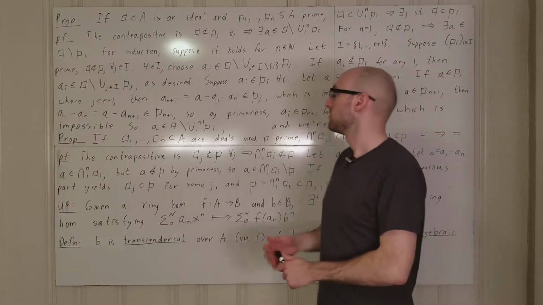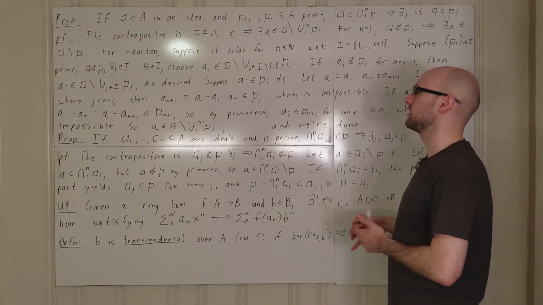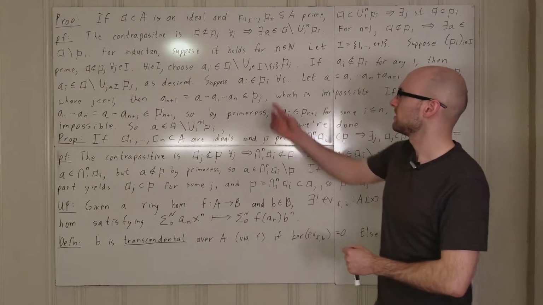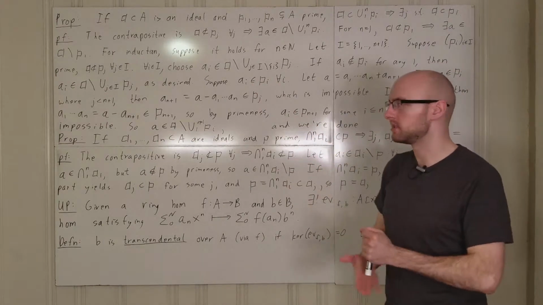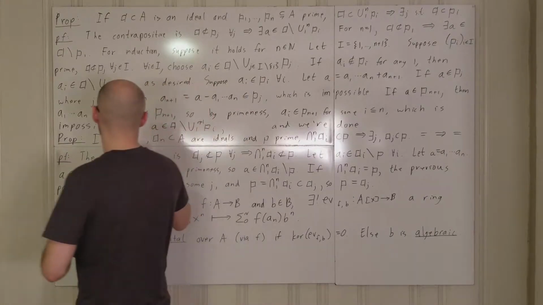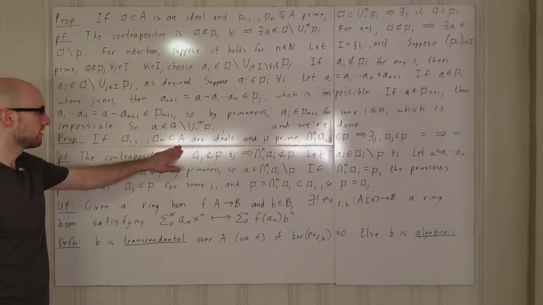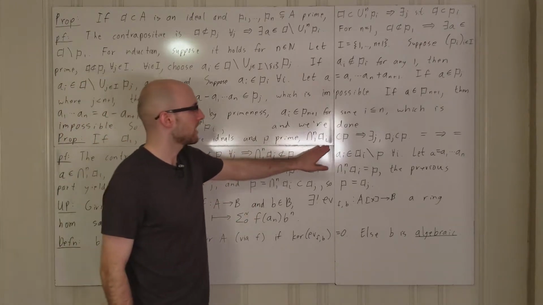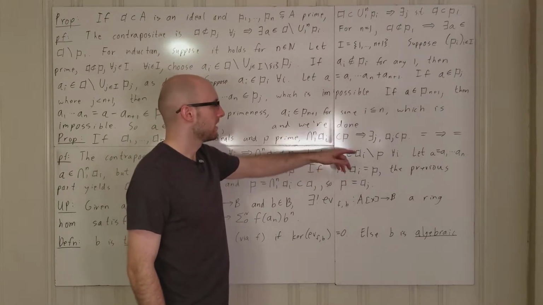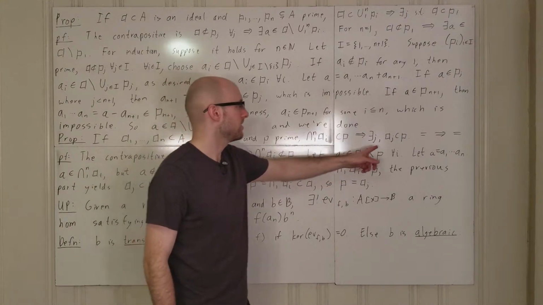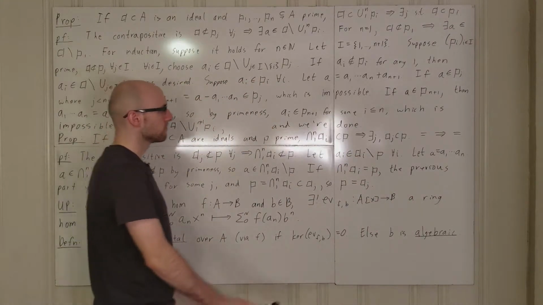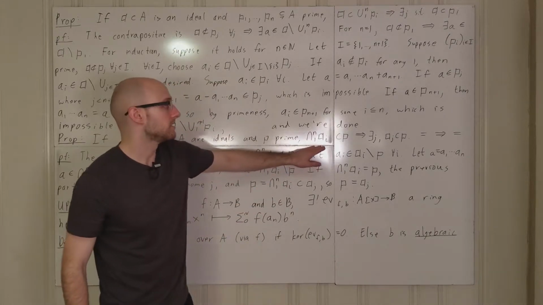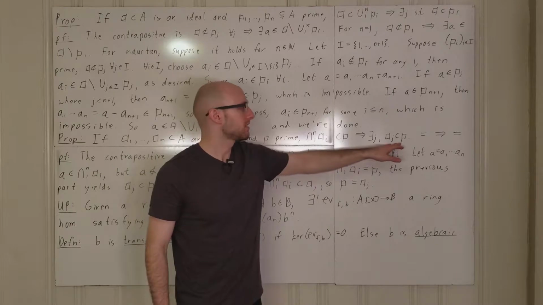All right. So now we have another proposition. This is sort of a similar flavor, but it's not quite as tricky in my opinion, because here we had to be a little finicky with the indices. But here, we take ideals A1 through An in A, just any ideals, and we suppose P is a prime ideal. Then if the intersection of the Ai's is contained in P, then there is some index j from 1 through n such that Aj is contained in P. And furthermore, what I mean by equality implies equality is that if the intersection of the Ai's is equal to P, then there is some j such that Aj equals P.